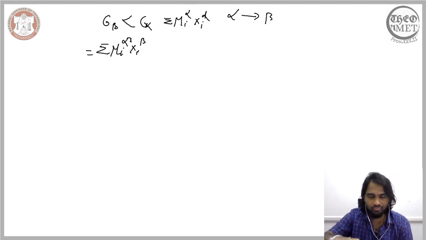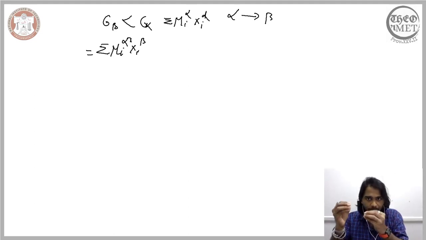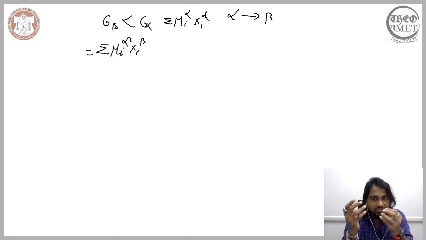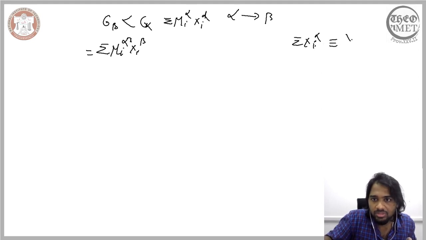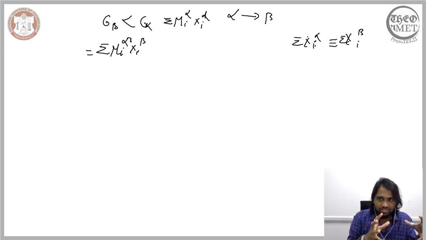Now, the summation of all the concentration, since we have employed the mole fraction, is equal to 1. So we are considering a closed system, and in that system we have different components that are present, and this system is changing its phase. Since it is a closed system, there is no external change in the concentration. So the sum of xi alpha, because it's a closed system, is equal to the sum of xi beta. So the concentration remains the same even though the state changes.